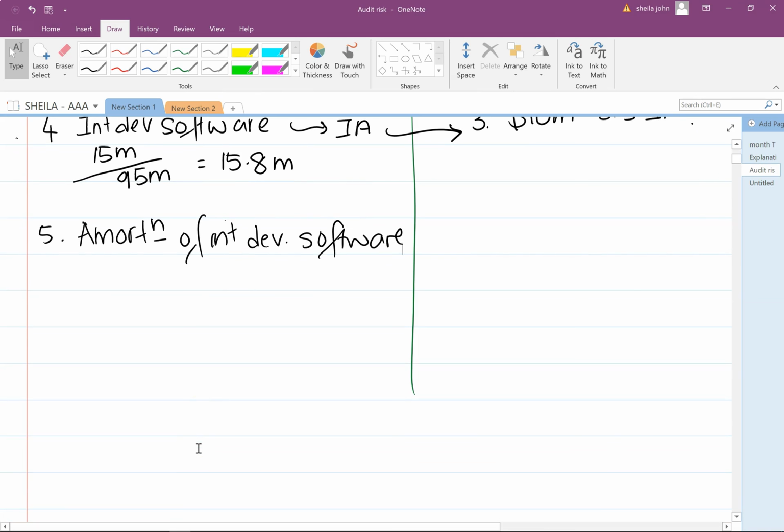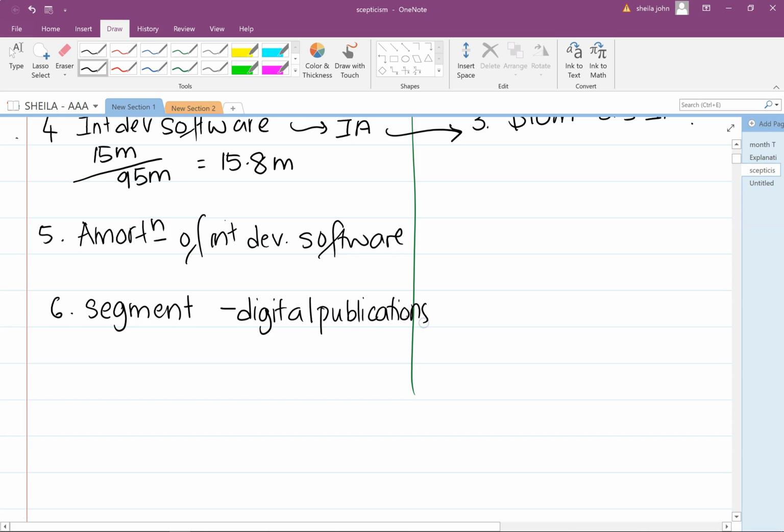They've got discrete financial information. And I'm concerned that on the area of segments, they really need to include another segment there for digital publications, because the sale of digital publications is already more than 10% and therefore is a reportable segment.